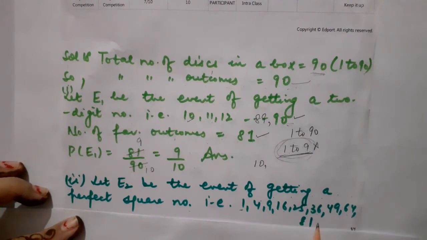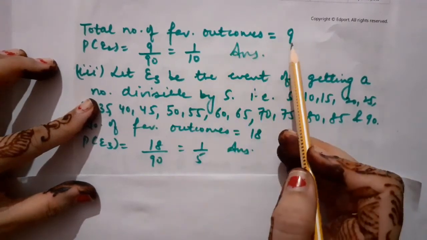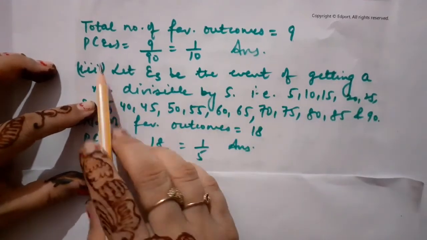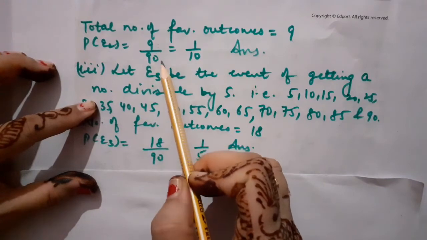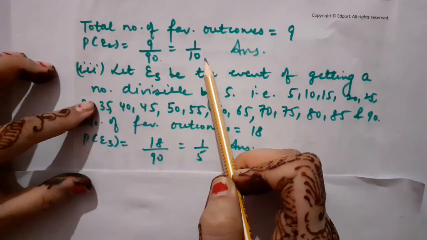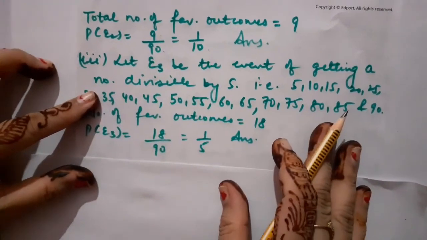So I will have to include all these favorable outcomes. How many are they in number? Let us count. 1, 2, 3, 4, 5, 6, 7, 8, 9. They are total 9 in number. So children, the number of favorable outcomes is equal to 9, and the total number of outcomes, you know, is 90. So the probability of event E2 is equal to 9 upon 90. Cancel them by the table of 9. You will get 1 upon 10. Clear?